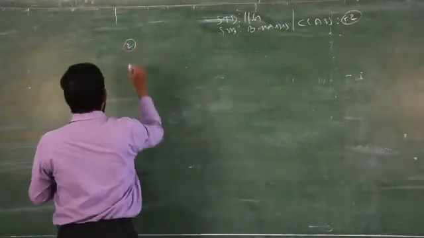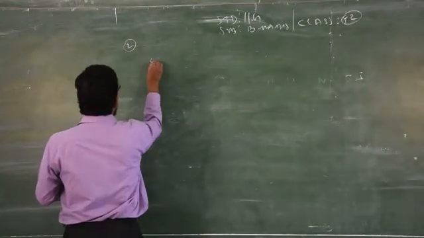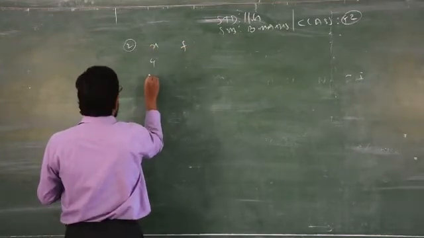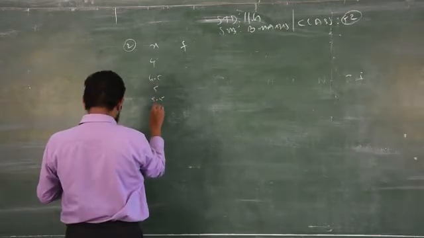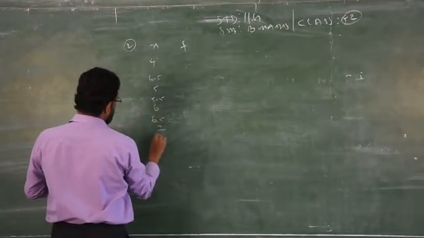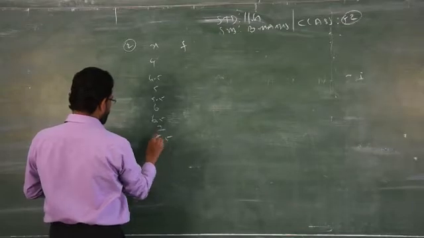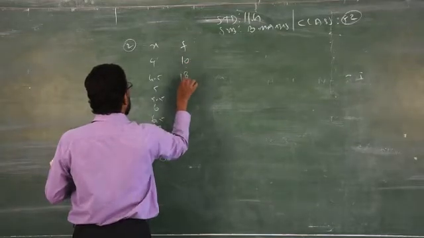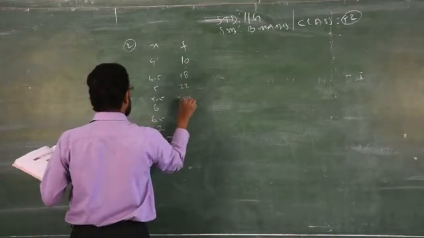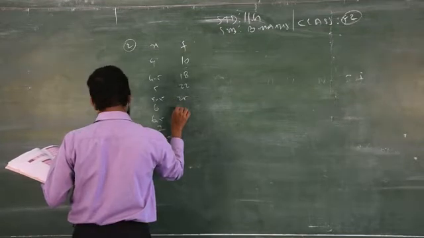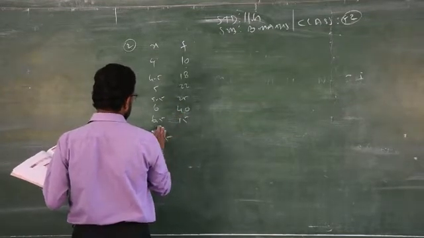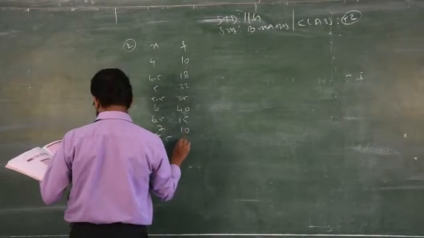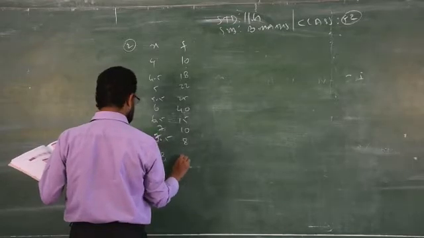Now question number 2. I am writing this as x, and this as f. This is grouped data. x: 4, 4.5, 5.5, 6, 6.5, 7, 7.5, then 8. Then the frequencies: 10, 18, 22, 25, 40, 15, 7 is 10, 7.5, 8 and 8 is 7.